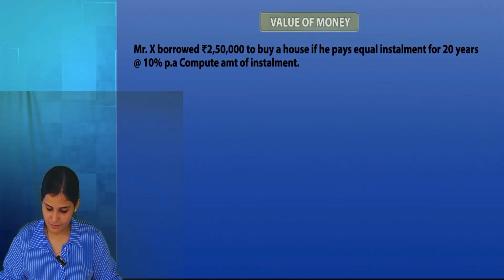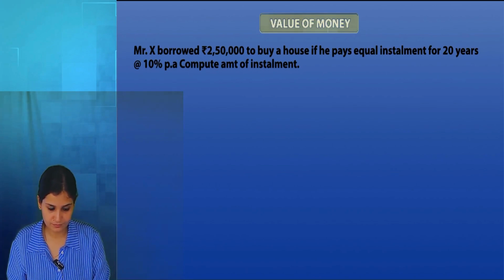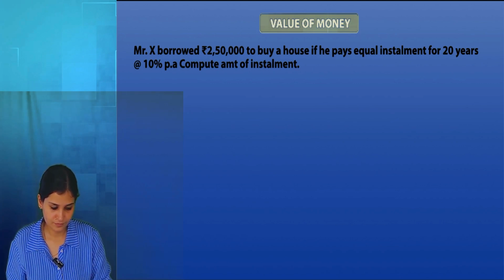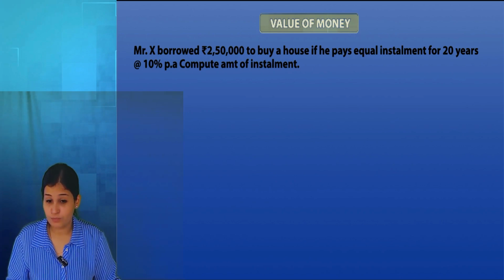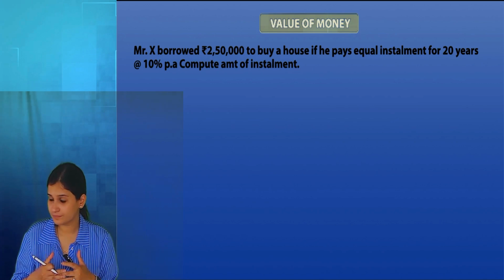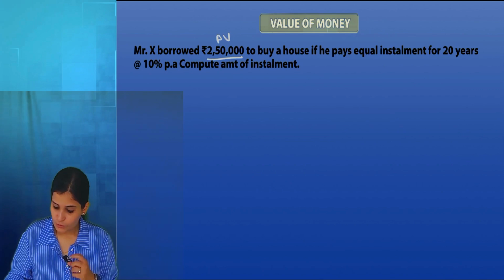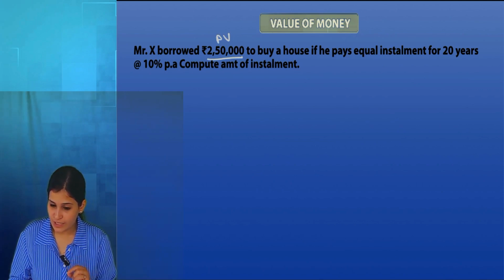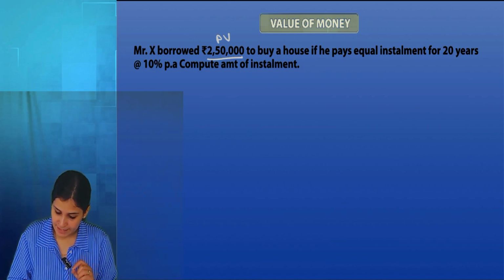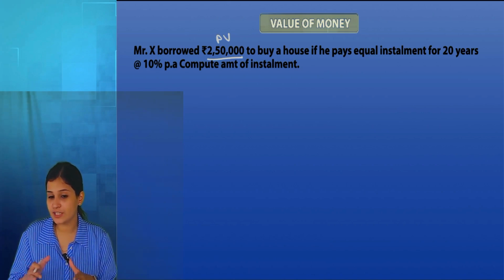Okay. Question number 2. Mr. X borrowed. Borrowed is loan. Loan is always present value. So this is present value, to buy a house, if he pays equal installment for 20 years at 10% per annum. If nothing is mentioned, it's yearly. If nothing is mentioned, it is ordinary.